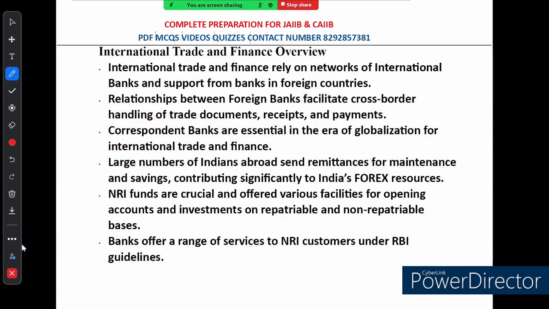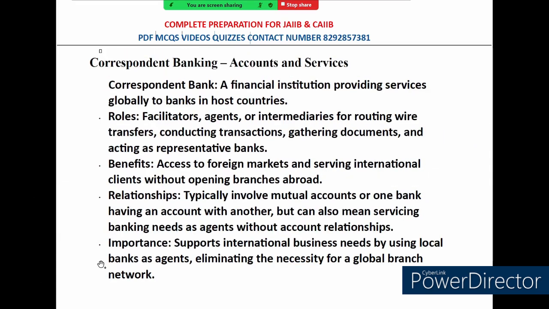Hopefully you have understood each and every point from this particular slide. Now let's come to this slide. What we are going to see in this slide is something that plays a huge role in international banking but often goes unnoticed, that is the correspondent bank. Don't worry if you have not heard of it before. We are going to break it down in simple terms so that it is easy to understand.